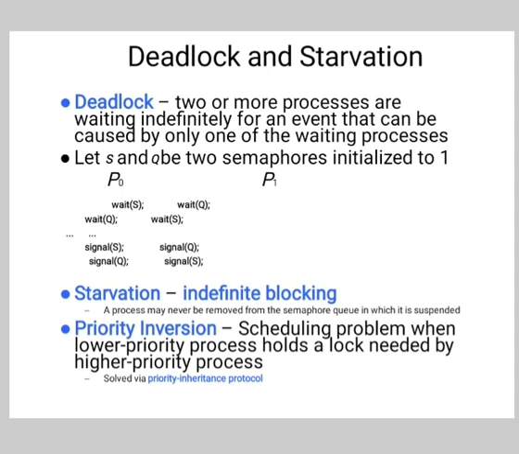Now, introduction to deadlock. In a multi-programming environment, several processes may compete for a fixed number of resources. A process requests a resource, and if the resource is not available at that time, then it enters a wait state. It may happen that it will never gain access to the resource if that resource is being held by another waiting process. A set of processes is deadlocked if each process is waiting for a resource that is held by a deadlocked process.